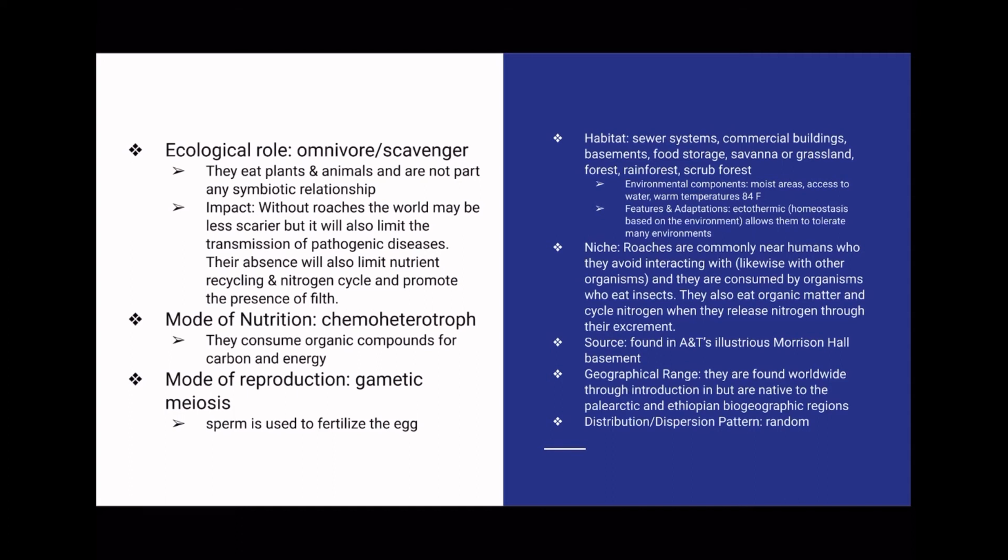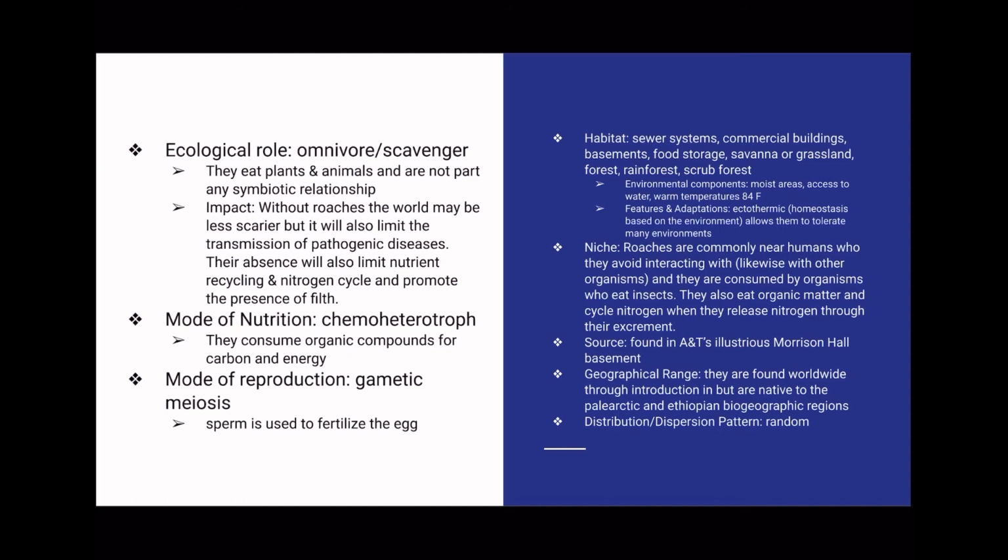They are randomly dispersed, and the mode of nutrition is chemoheterotroph. They consume organic compounds for carbon and energy. The mode of reproduction is gametic meiosis, which means sperm is utilized to fertilize the egg. Roaches can even consume sperm to fertilize the egg.